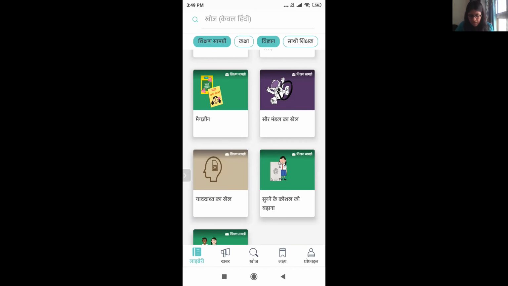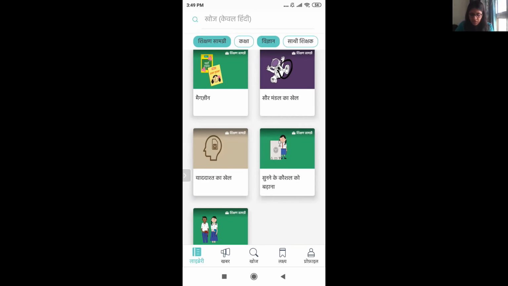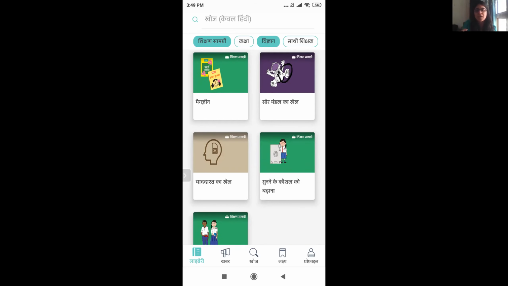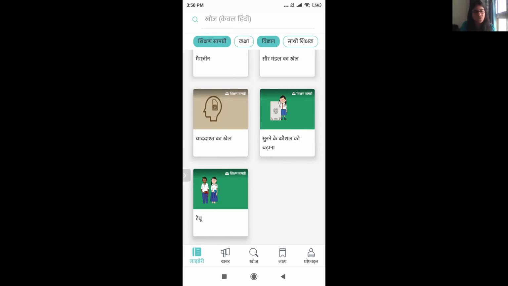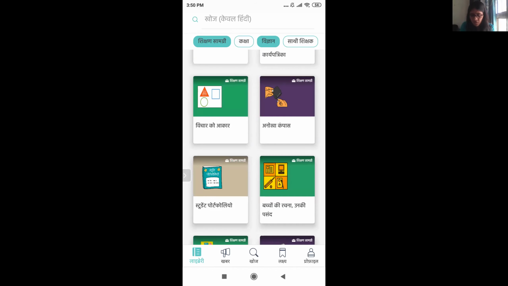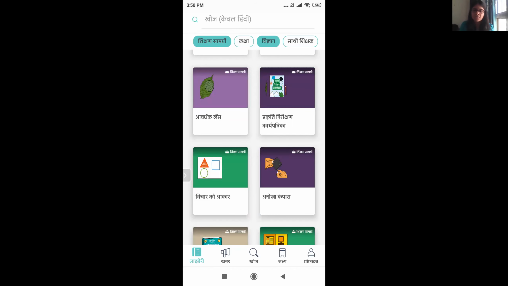For example, one is Saur Mandal Ka Khel. They might tell you how to create a game when you're teaching the solar system to your students, right? Then there is Sunne Ke Kaushal Ko Badhana. How do you engage the students? How do you make them listen to you more? So these are all the different resources that are there with respect to science.